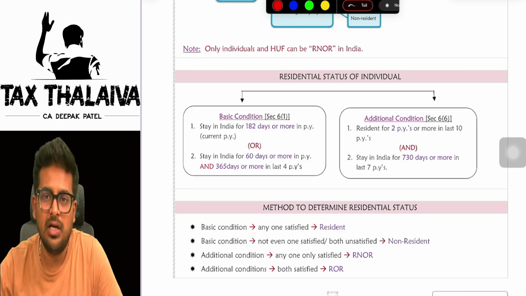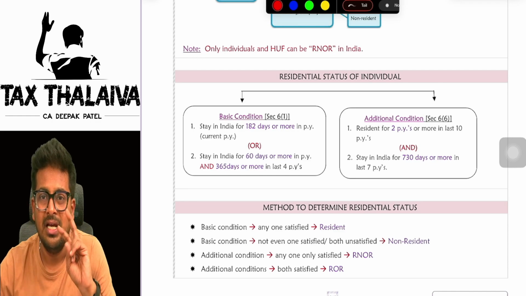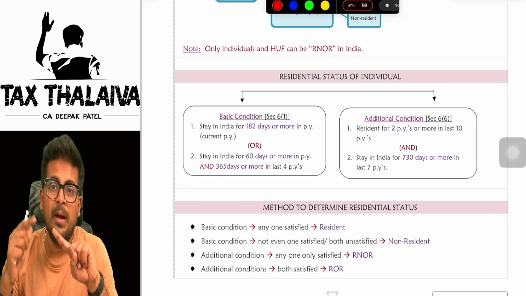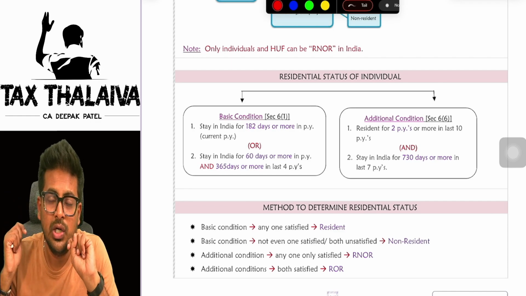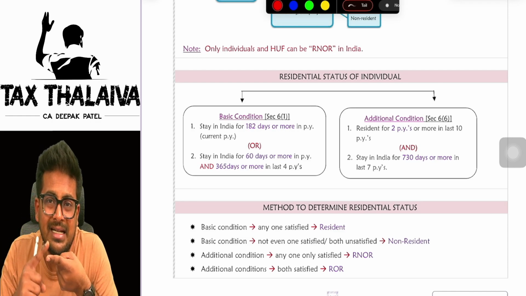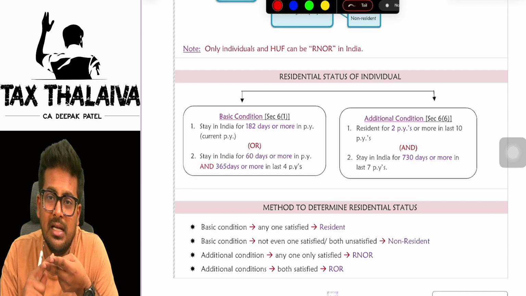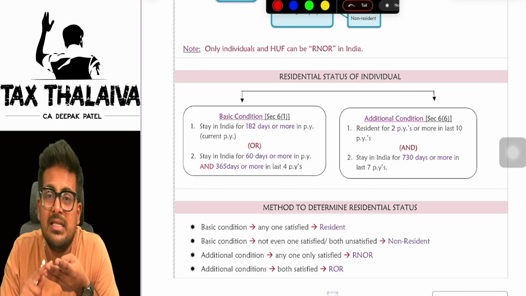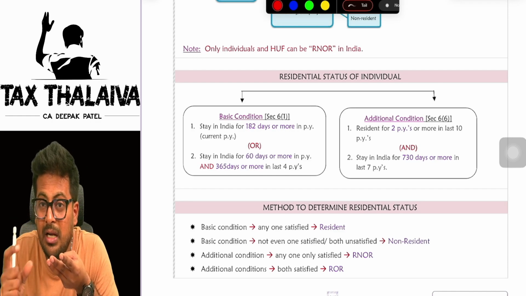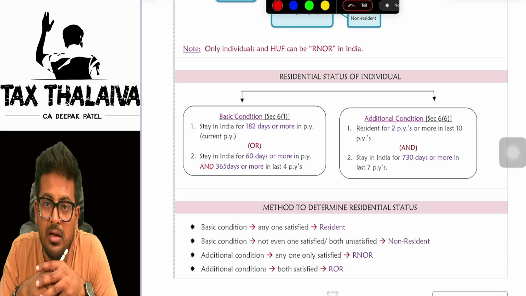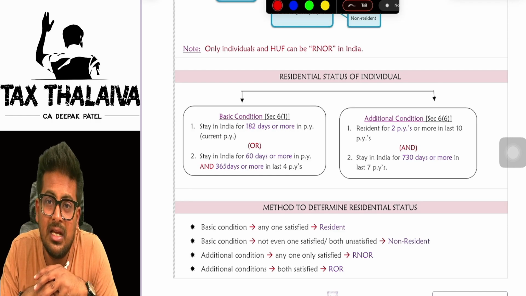So let me just repeat it very quickly. This is a special case. There are two special cases. Case number one, three persons are included. Two persons are leaving India. One person is coming to India. Who are these two persons leaving India? Indian citizen being a crew member leaving India in a ship. Indian citizen leaving India for the purpose of employment. Third person is Indian citizen or person of Indian origin visiting India, whose Indian income is up to 15 lakh rupees.